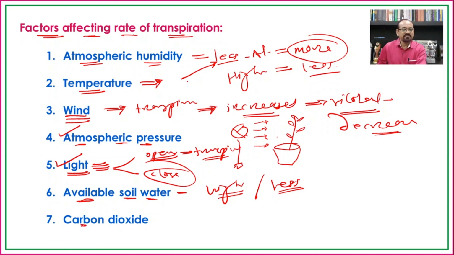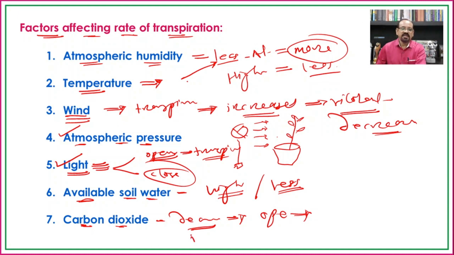And the last one, that is carbon dioxide. We have seen earlier that the carbon dioxide concentration plays an important role in opening and closing of the stomata. So during the day, as there is a decrease in the concentration of carbon dioxide, the stomata get open, which results in the process of transpiration.